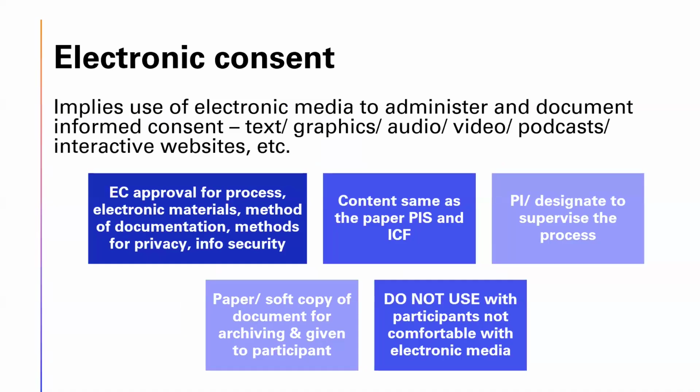So what is online consent or electronic consent? Electronic consent is basically the use of electronic media to both administer and document the informed consent process. And the electronic media could use a combination of text, graphics, audio, video, podcasts, interactive websites, and so on. Now, if electronic consent is being considered in a particular study, then ethics approval should include the process of electronic consent, the electronic materials to be used, the method of documentation of the informed consent process, ensuring the privacy and the information security.